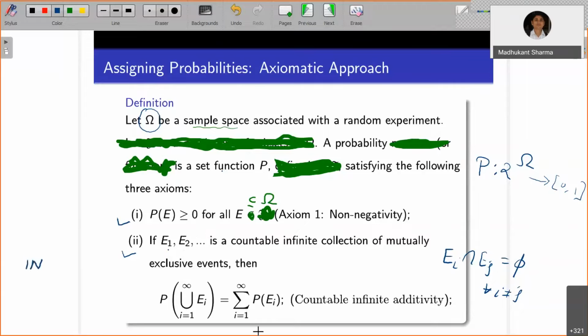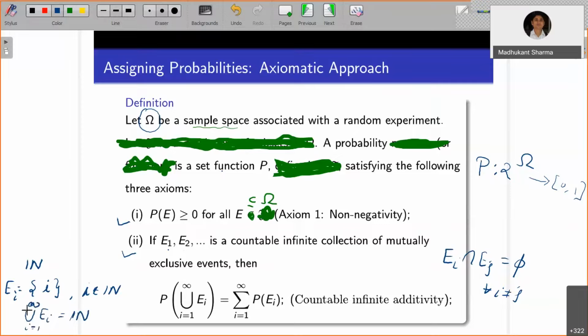Okay, set of natural numbers. How will you define it? The set of natural numbers is your sample space. Any event, like getting a natural number, meaning a singleton set, is also an event. So E_i is equal to {i}, where i belongs to the natural numbers, i equals 1, 2, 3, 4, and so on. Then you can also show that the union of these E_i will be the whole set of natural numbers itself.